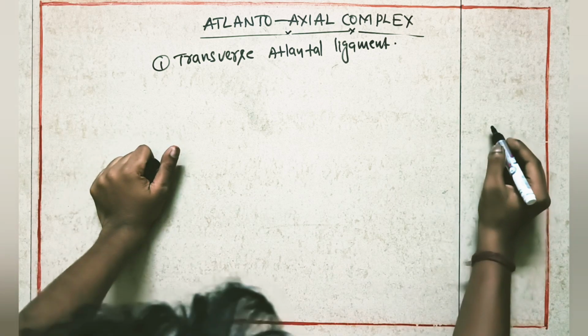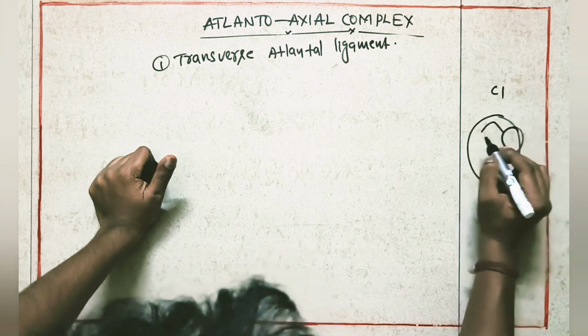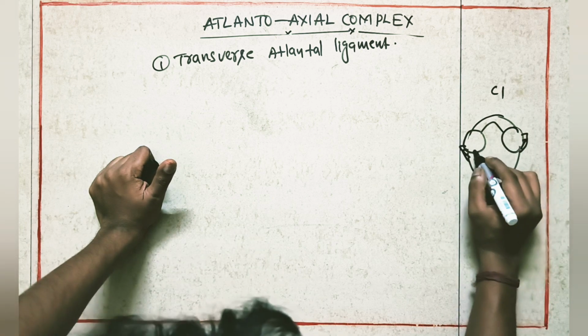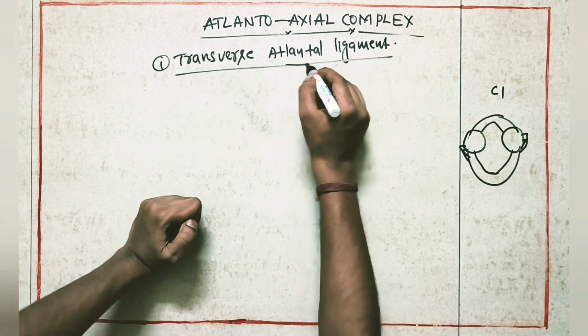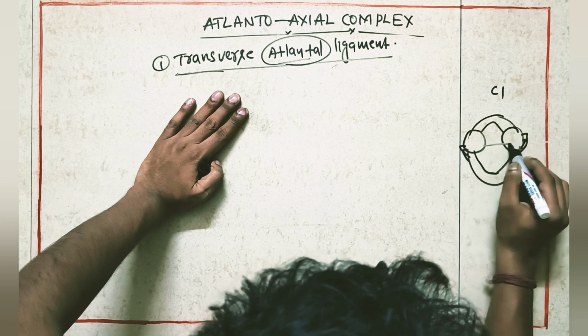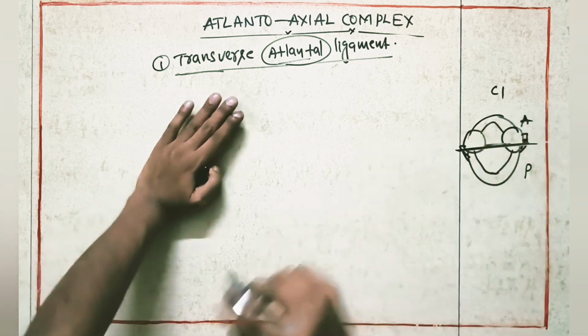Transverse atlantal ligament. Suppose we take the C1 atlas, here it is a ring-shaped bone, and here we'll be having articular faces. So imagine this is the C1 atlas. The transverse atlantal ligament is going to divide the atlas into two parts, posterior and anterior, okay, clear.